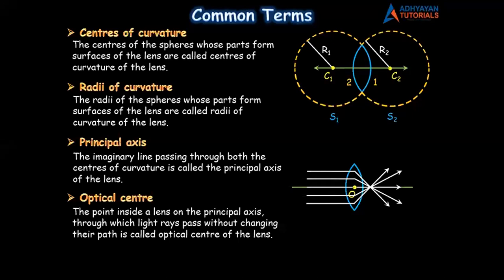A quick recap before going further, children. We are learning about some terms related to the lenses. There are 4 terms that we have learned: centers of curvature, radii of curvature, principal axis, and optical center. हमने ये चारों का definition भी पढ़ा और meaning भी समझा. Let's move on to the 5th one.